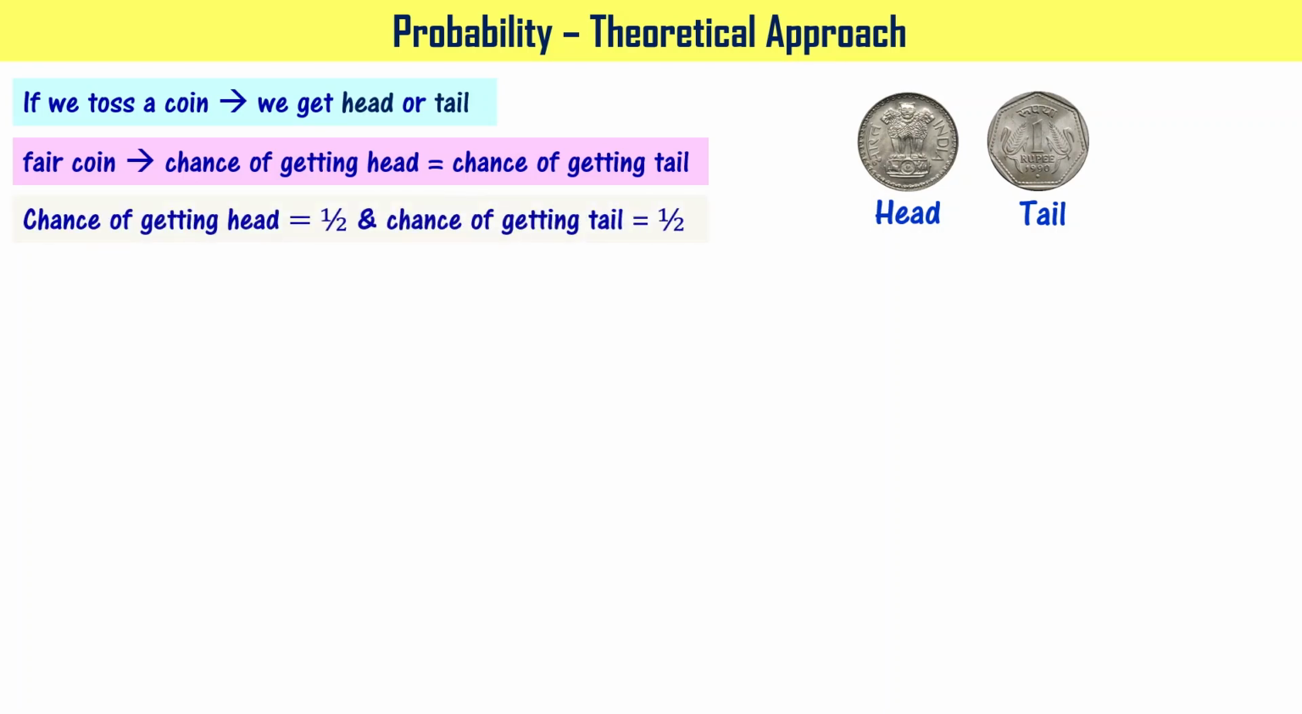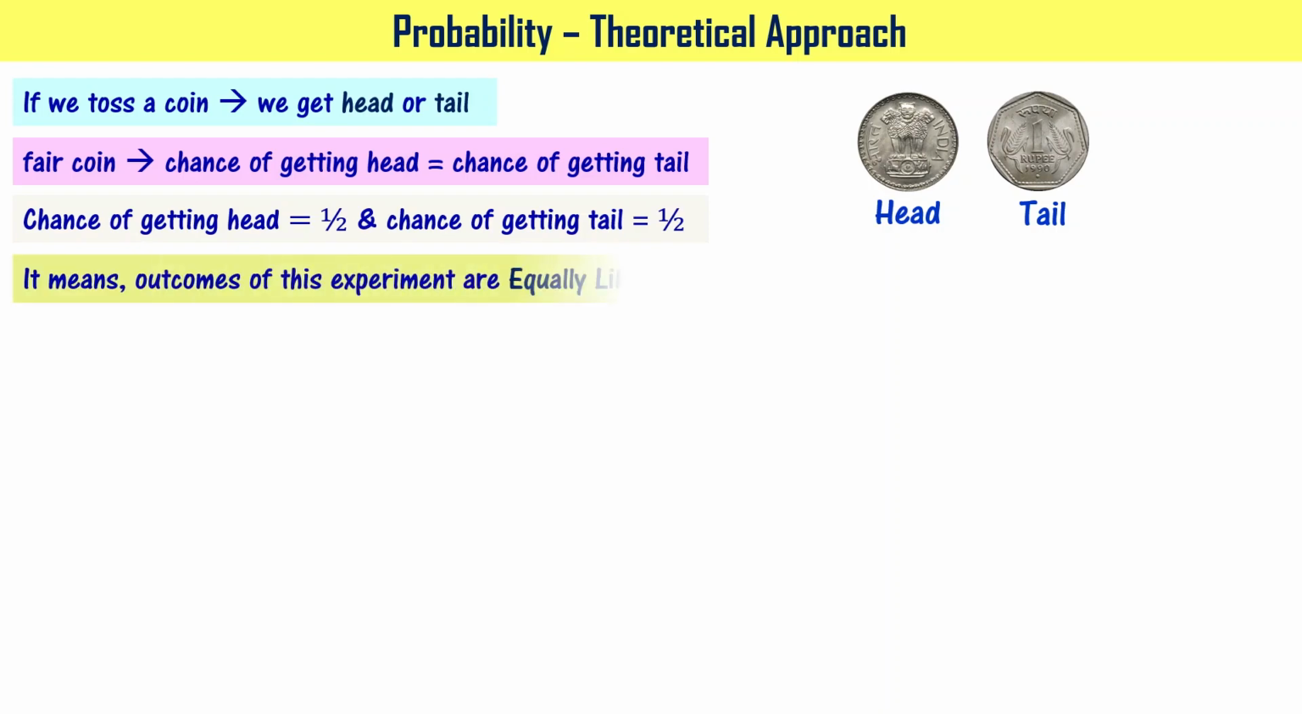It means if you're tossing the coin once, then the chance of getting head is equal to half and the chance of getting tail is equal to half, right? If you are tossing the coin twice, then the chance of getting head is 1 and the chance of getting tail is also 1, right? It means the outcomes of this experiment are equally likely outcomes. Please note this. In this chapter, whatever we do, we deal with problems based on equally likely outcomes.